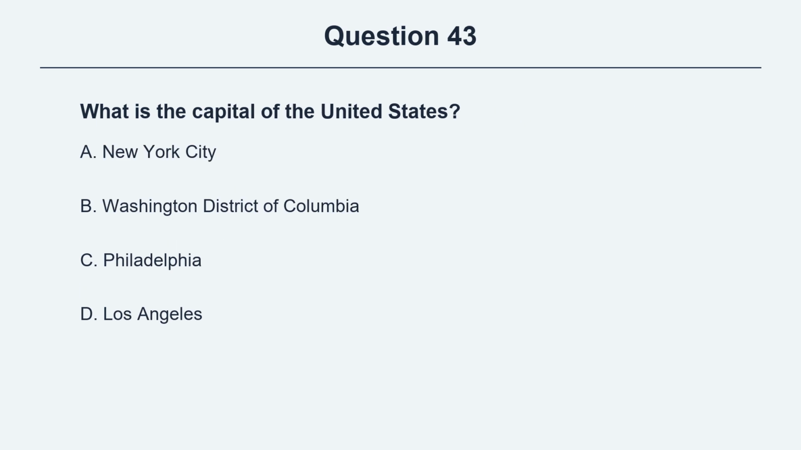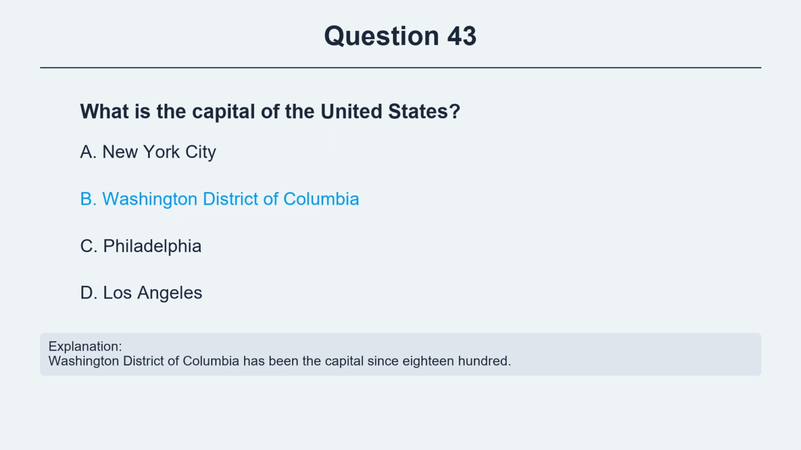Question 43. What is the capital of the United States? Option A, New York City. Option B, Washington District of Columbia. Option C, Philadelphia. Option D, Los Angeles. The correct answer is option B, Washington District of Columbia. Explanation: Washington District of Columbia has been the capital since 1800.